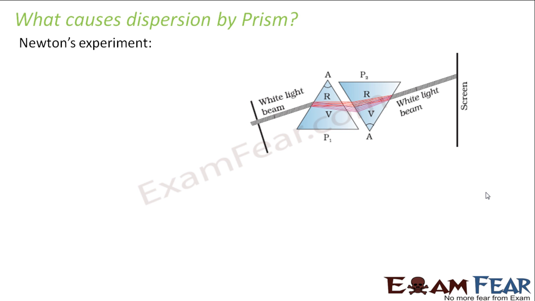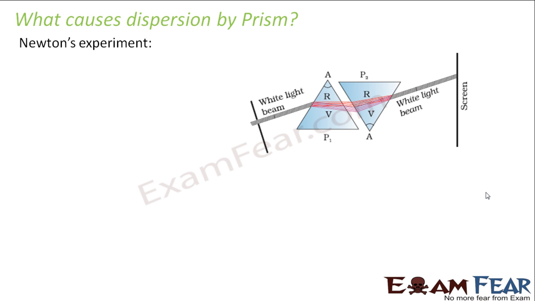So then it was experimentally proved that it was not a magical phenomenon, but it was due to the property of the prism that the white light is getting dispersed, or split into its constituent colors.